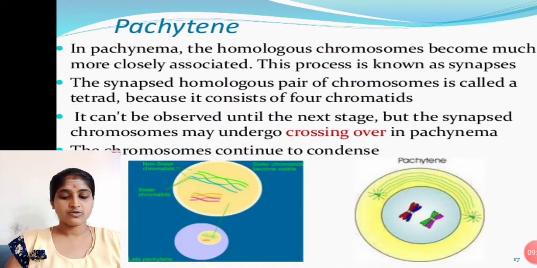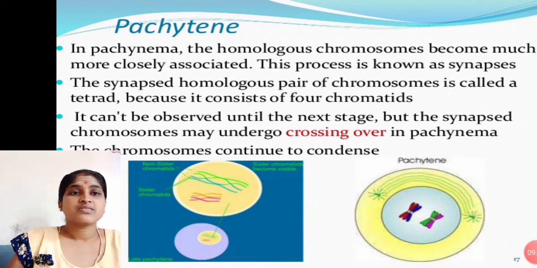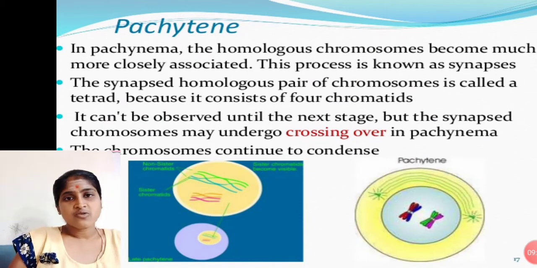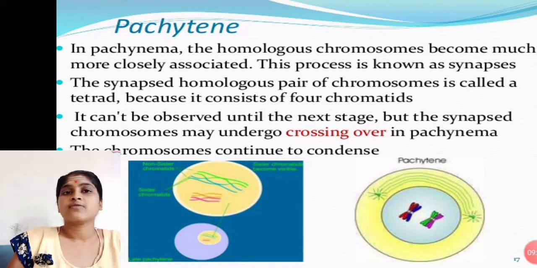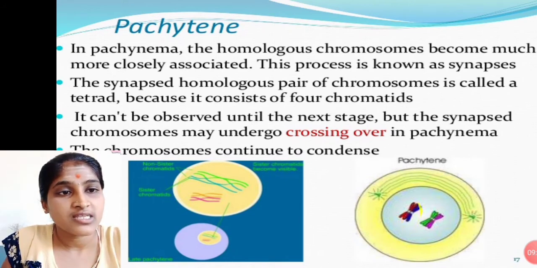Okay, next we go to pachytene. Here in pachytene, the synapsed homologous chromosomes become much more closely associated, as seen in this picture.